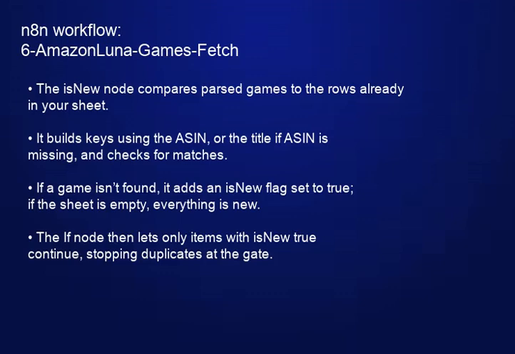The isNew node compares parsed games to the rows already in your sheet. It builds keys using the ASIN or the title if ASIN is missing and checks for matches. If a game isn't found, it adds an isNew flag set to true. If the sheet is empty, everything is new. The If node then lets only items with isNew true continue, stopping duplicates at the gate.